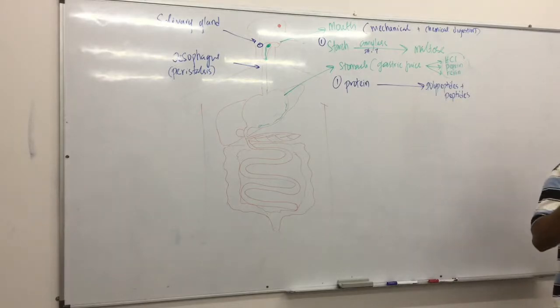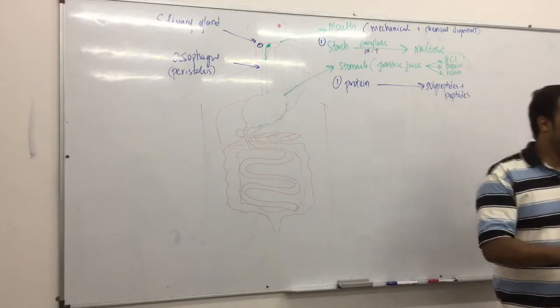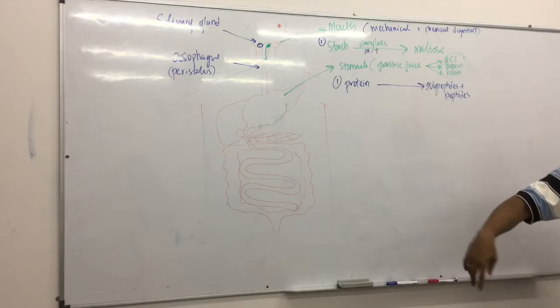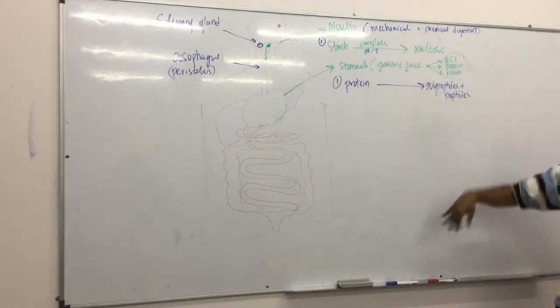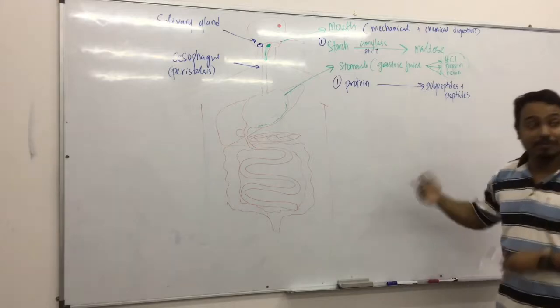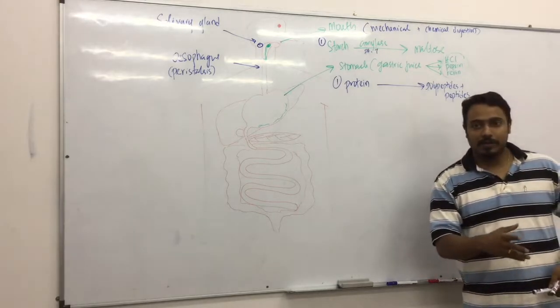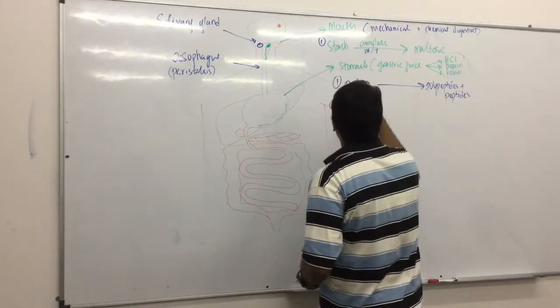No. Remember, the rule is to absorb, you can only take the simplest monomer. So the idea is it's going to be further broken down along the way. It's also the shorter forms of peptide, but that's later. It's getting shorter and shorter and shorter until it becomes amino acids.